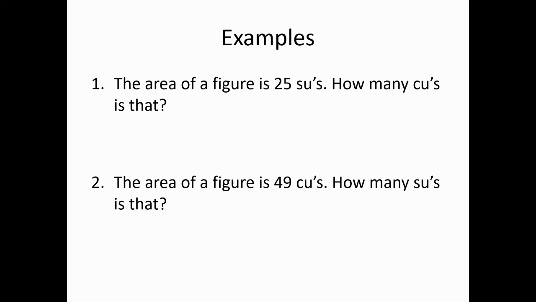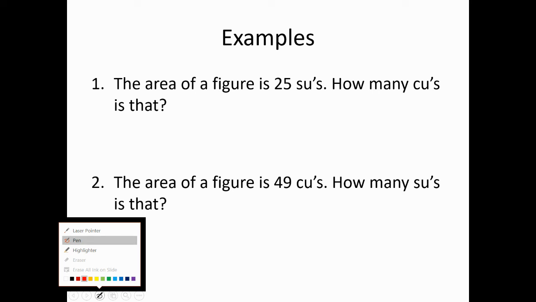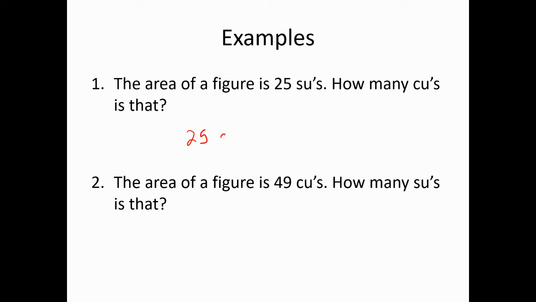So the area of a figure is 25 square units. Let us do the conversion to circular units. So how will this go? In precisely the way that we did conversions before. That is, we will start with the quantity that we wish to convert, so that is 25 square units, and we will multiply that by a conversion ratio. We will place square units on the bottom because we wish the square unit to cancel out, and we will put circular units on top. And what did we discover? That 1 circular unit is the same as pi square units. So what's the answer? 25 over pi circular units.